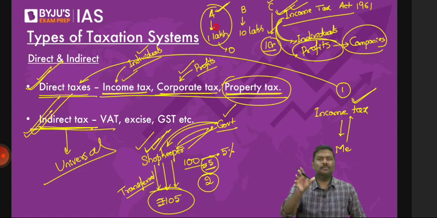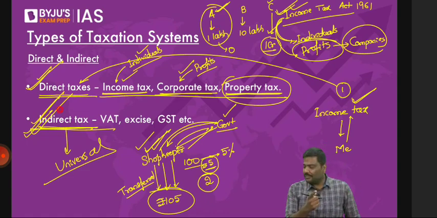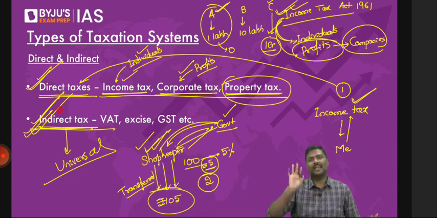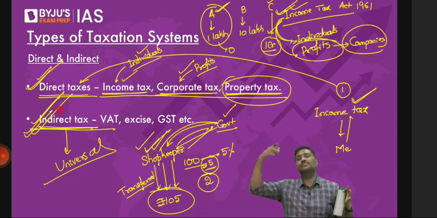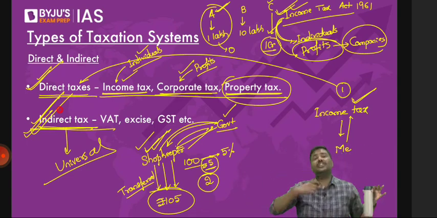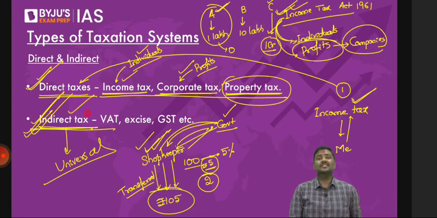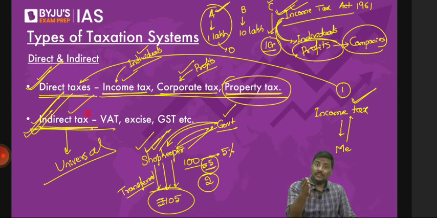Whereas indirect taxes do not differentiate between the taxpayers. Everybody will be imposed with the same tax rate. Whether you go to the market, I go to the market, or Mr. Mukesh Ambani goes to the market to purchase the bottle, all three of us will end up paying the same rate of GST. Let's say 5 rupees. That's the reason I said indirect taxes are basically universal. Universal in the sense you cannot differentiate between the taxpayers. Okay, done. So these are certain concepts.